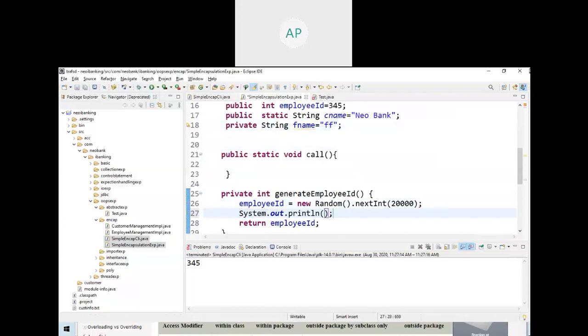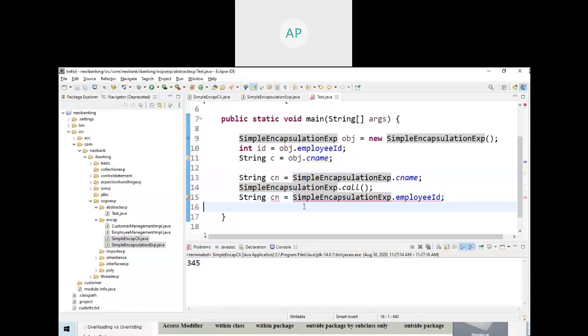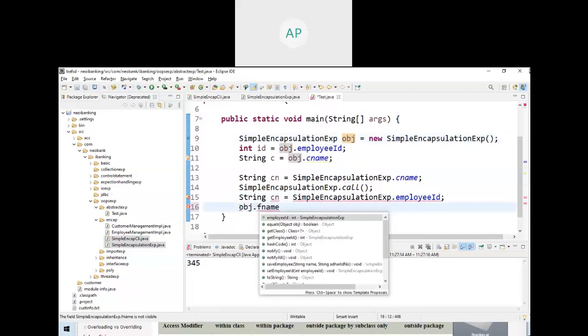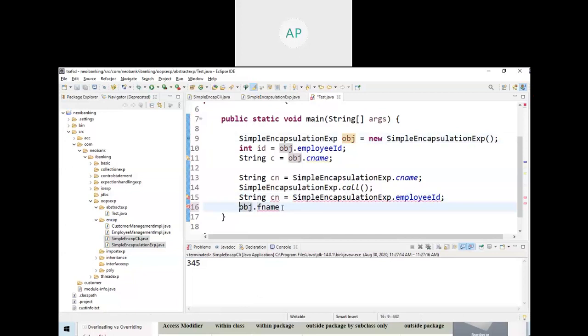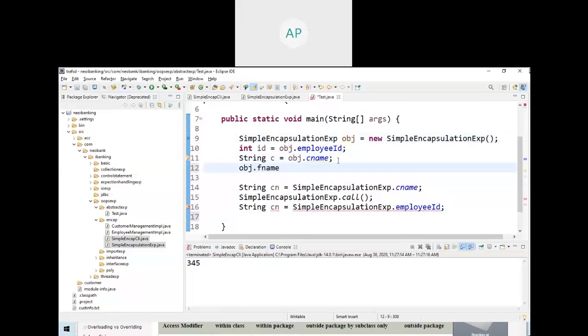I write System.out.println of fname, so I can access it here. Since it is private, I can access it here, but I cannot access it from outside of this class.